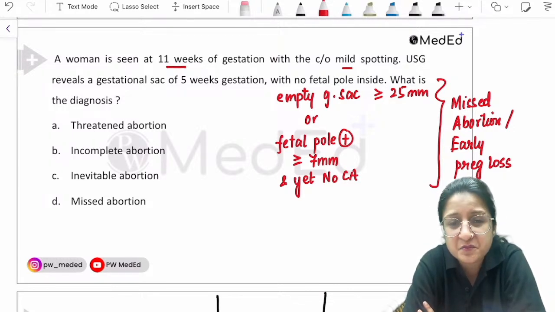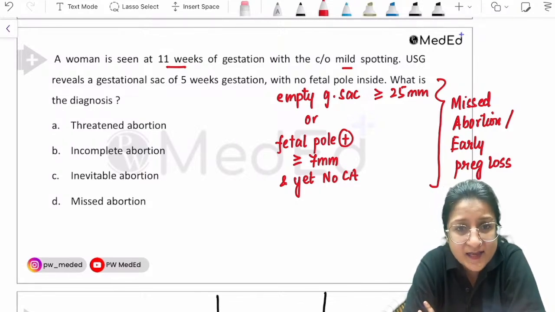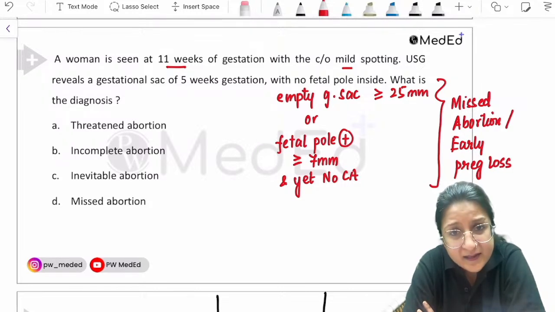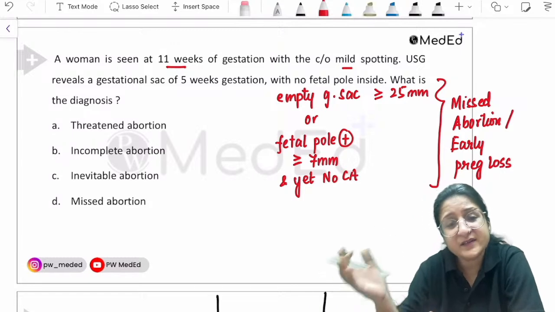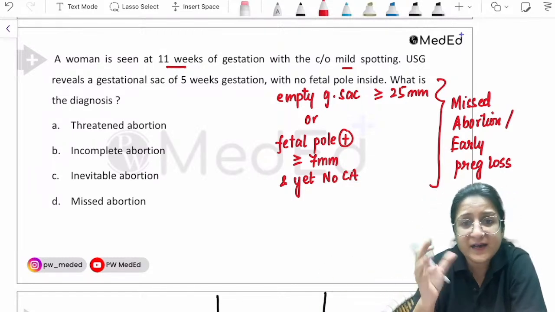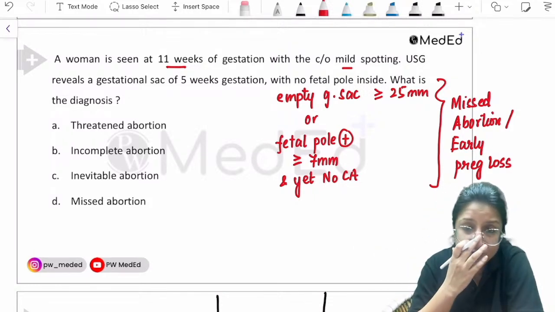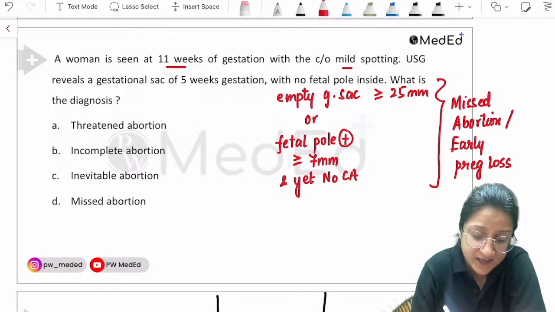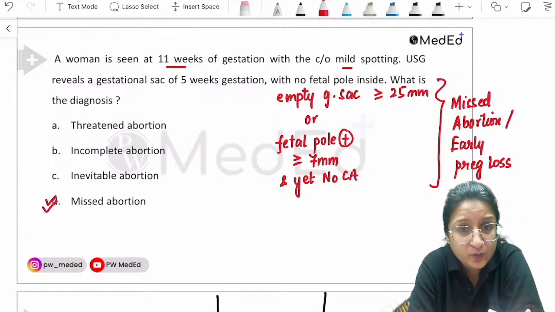Patient could have been asymptomatic and could have come for a routine ultrasound. And on ultrasound, there is an empty gestational sac. Right? Because it is not corresponding. It's 11 weeks. But the gestational sac stopped growing at 5 weeks of gestation. After that, there is no fetal pole that developed inside at all. So this is missed abortion or early pregnancy loss. Keep that in mind. Very, very important pointer.